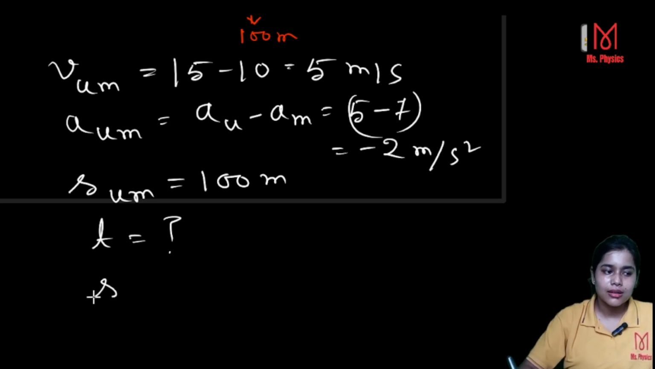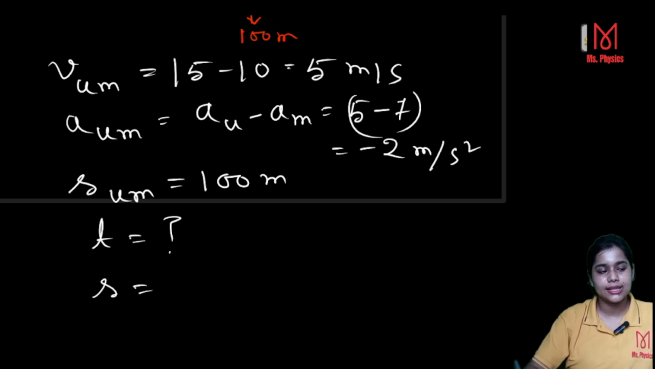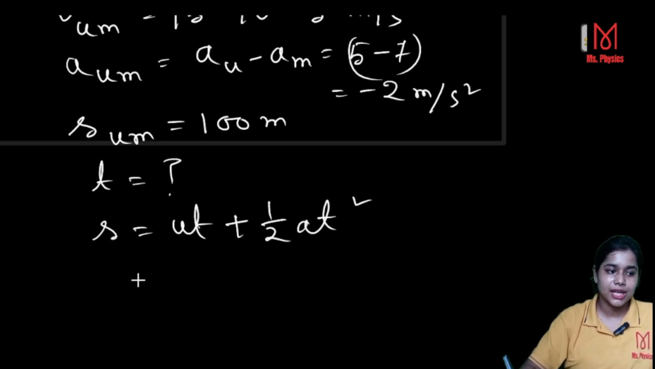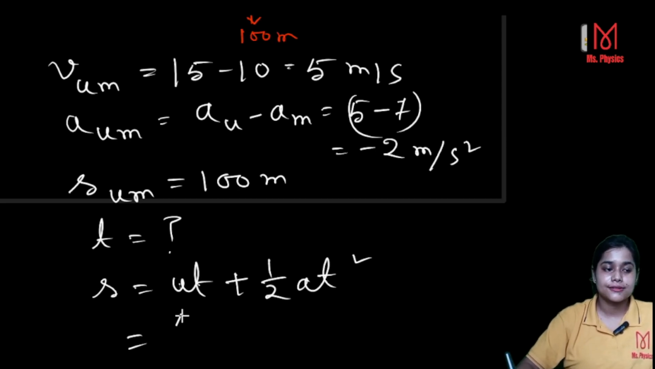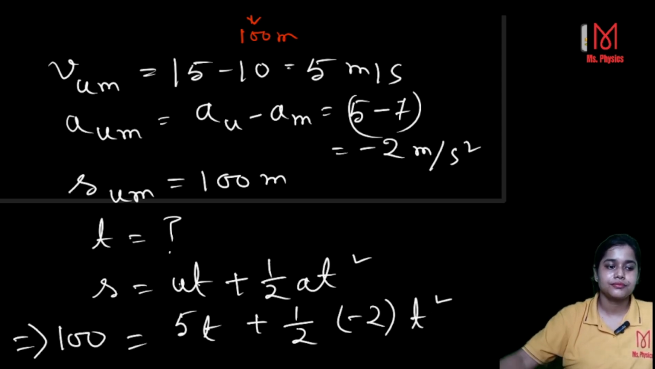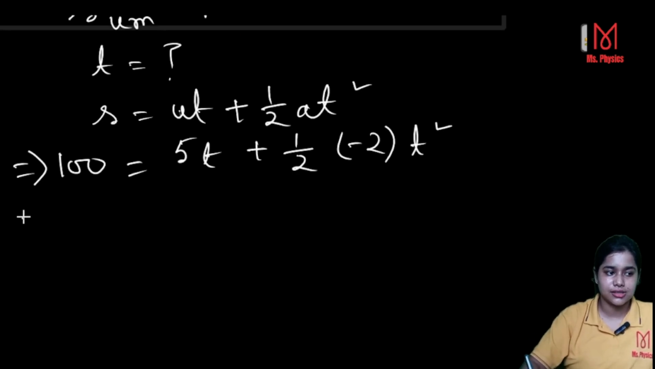So I think one kinematic equation is coming to your mind, that is S is equal to ut plus half at square. No other option you have. So S equal to ut plus half at square, you put the value. u means the relative velocity you put, that is 5t, okay, 5t plus half, a means what? Minus 2 t square. And S is equal to 100. Okay, now you have to do the calculation.